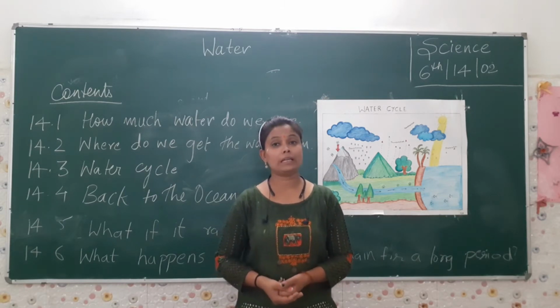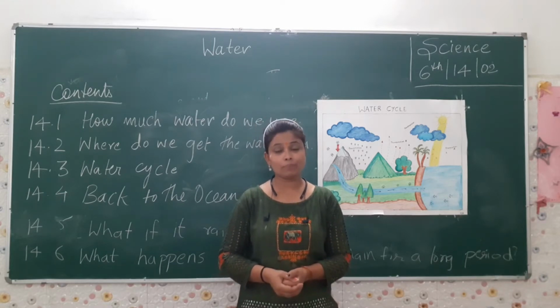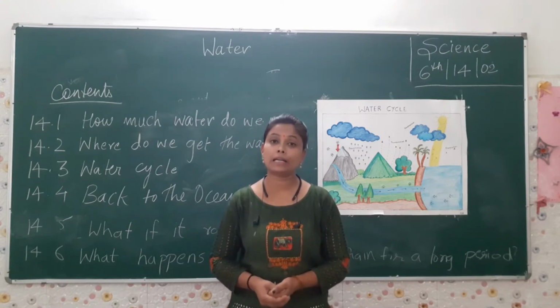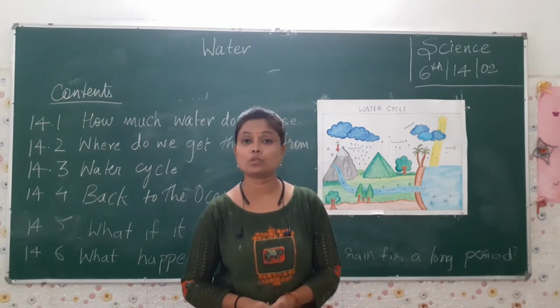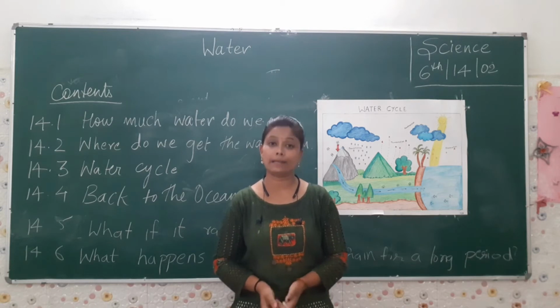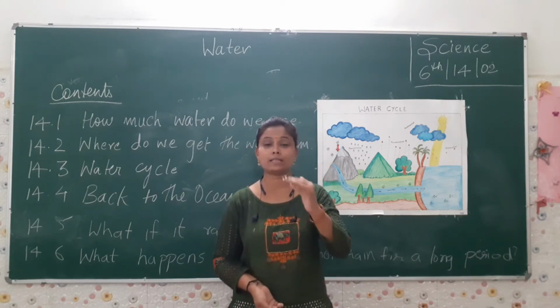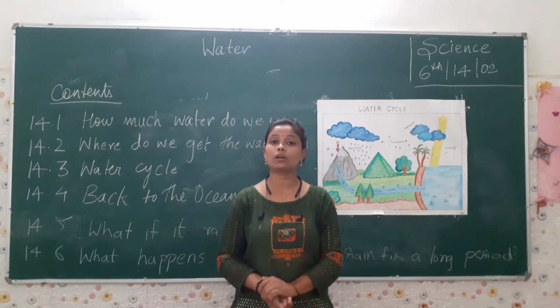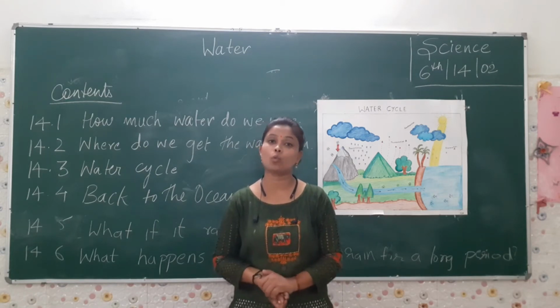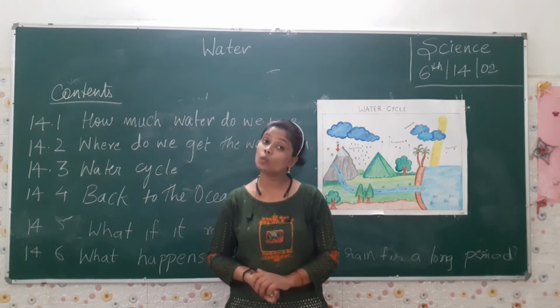Then for wheat, it is 1500 liters, and for wheat growing, 4500 liters of water is required. So this is the criteria for how much water is required by us, whether in a city or a village.